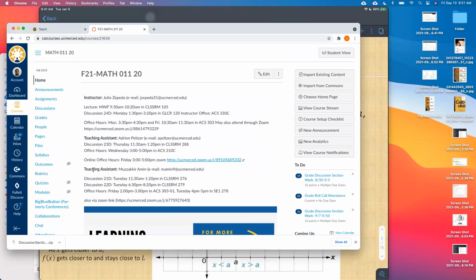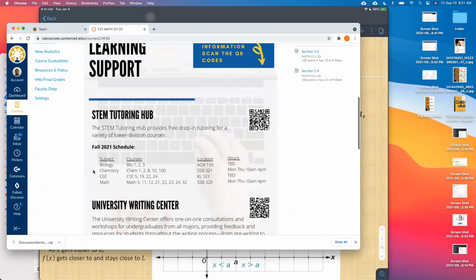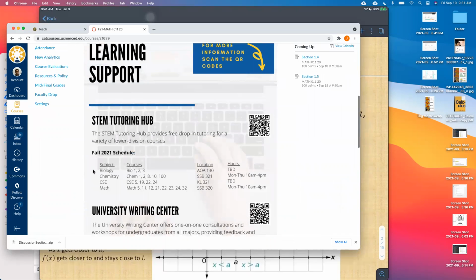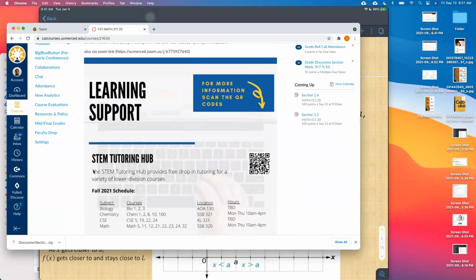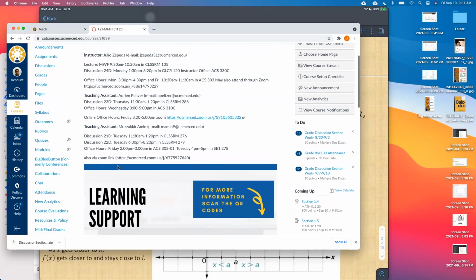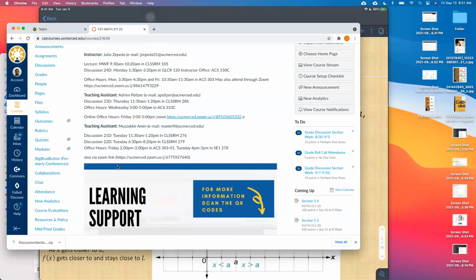Somebody mentioned that this banner was not showing up for them, this little flyer here. So Math 11 tutoring in SSB 320, Monday through Thursday. That's not today, I guess, but every other day, 10 a.m. to 4 p.m. That's a wide range of hours. Some people have mentioned that they can't make it to my office hours. Even if you can't make it to mine, you can go to Adrian or Muzakir.